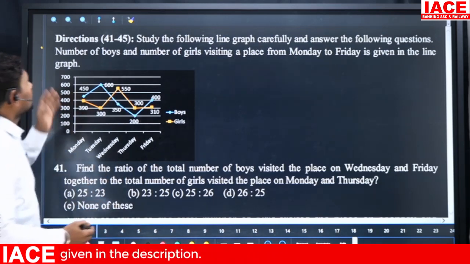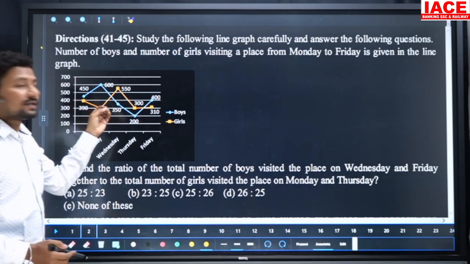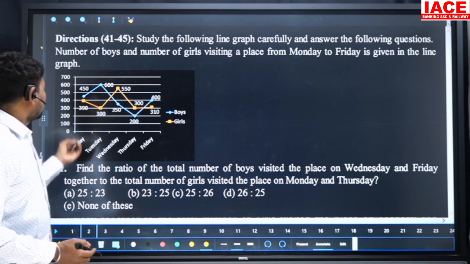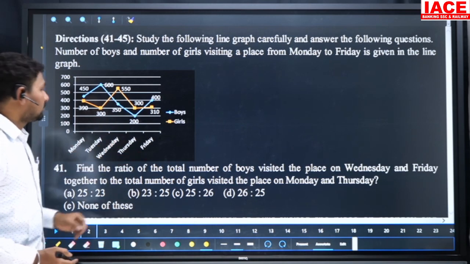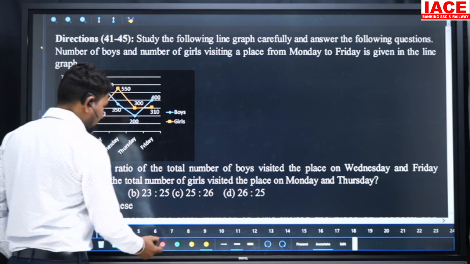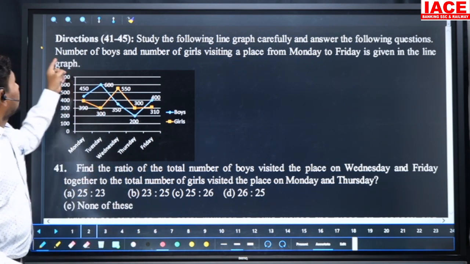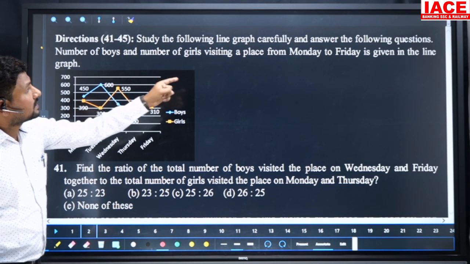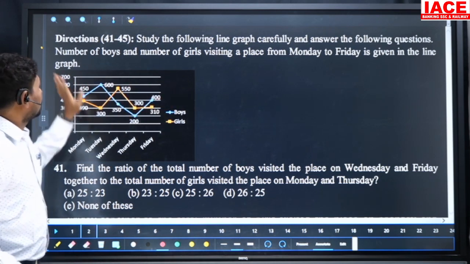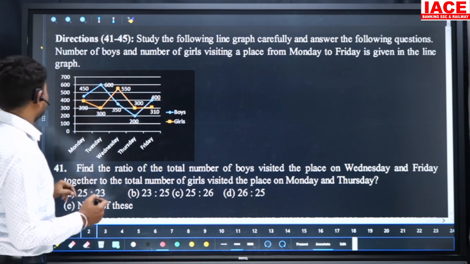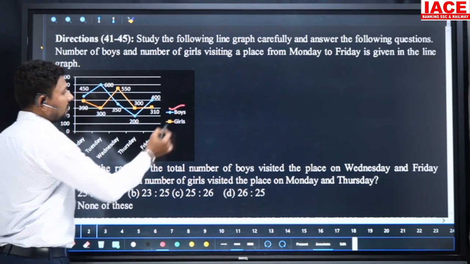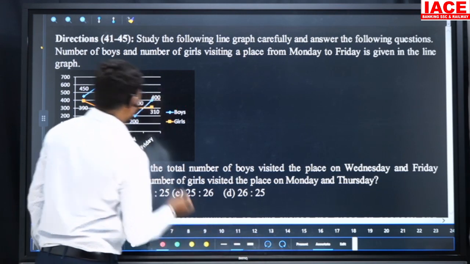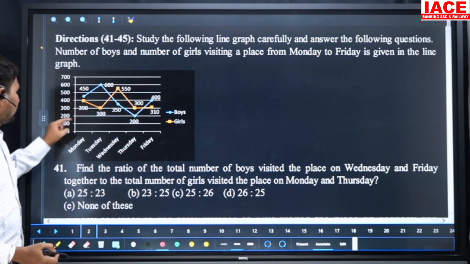Here, the first one is directions 41 to 45 based on the line graph. Monday, Tuesday, Wednesday, Thursday, Friday, the values for 5 days are given. Based on that we should calculate. Look at the first question directly. The number of boys and girls visiting a place from Monday to Friday is given in the graph. The boys' value is the blue color and the girls' value is the orange color. We should remember that and calculate the question.